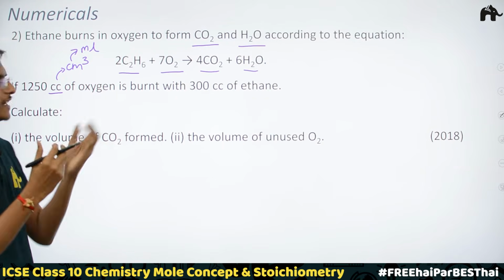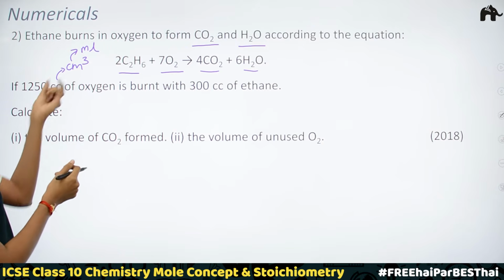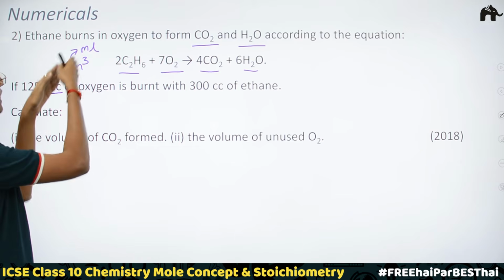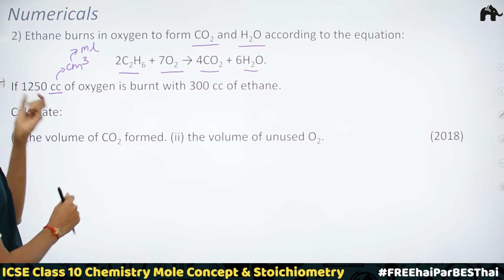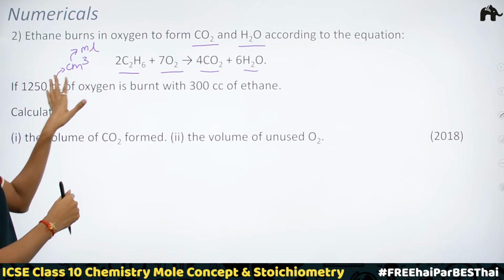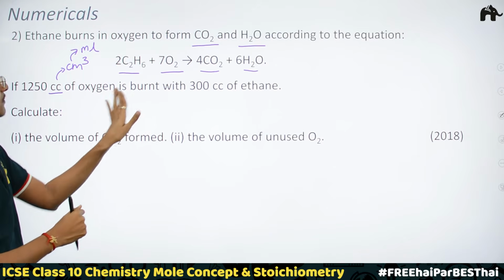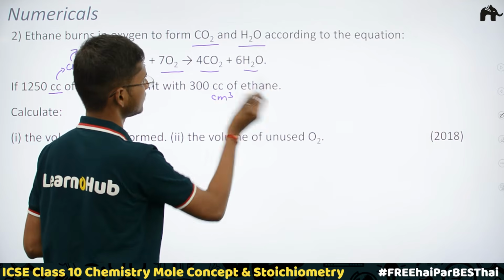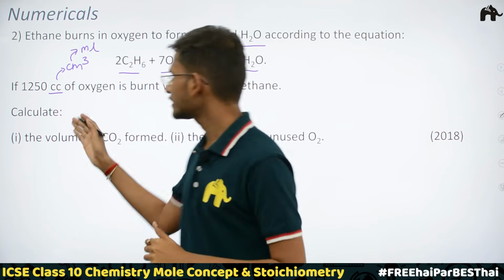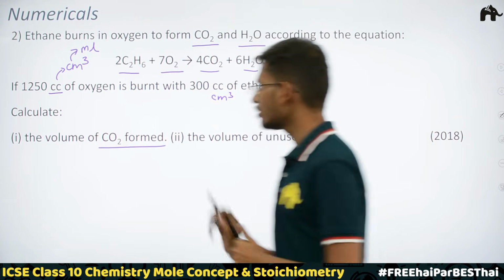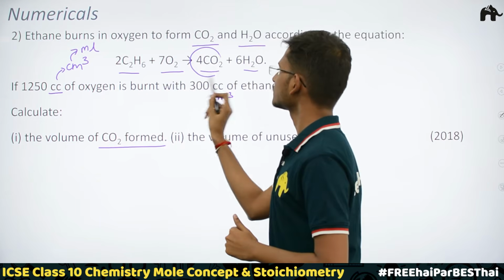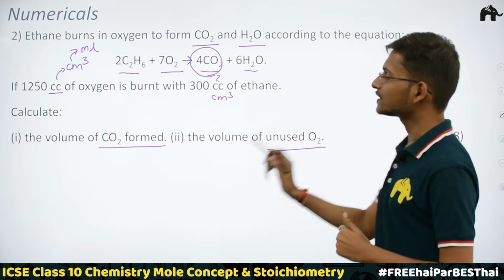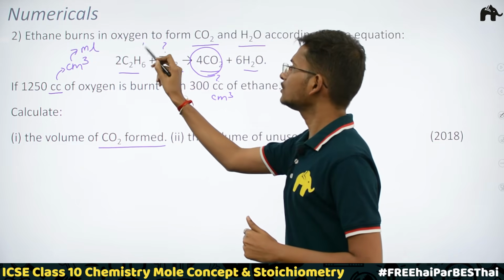They have just changed the unit of volume. They are using the unit of volume as cm cube, which is the same as ml. We can call ml as cm cube as well. So if 1250 cm cube of oxygen is burnt with 300 cm cube of ethane, what they are asking us is to calculate the volume of carbon dioxide formed, and the volume of unused oxygen. Unused.